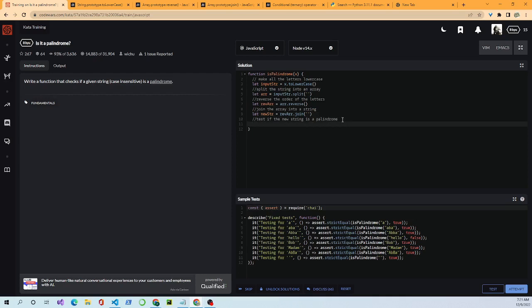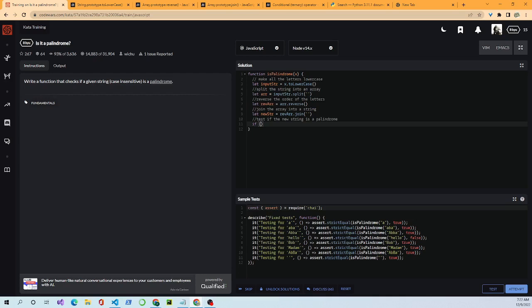Okay, now to test it, we're going to do something called an if-else statement, a conditional statement. And the if-else can return something known as a Boolean value. And Booleans are another data type in JavaScript. Okay, and what this is, it'll return true or false, yes or no, off and on. You have one of two options. Okay, so that starts with an if. In JavaScript, you put your if condition inside parentheses.